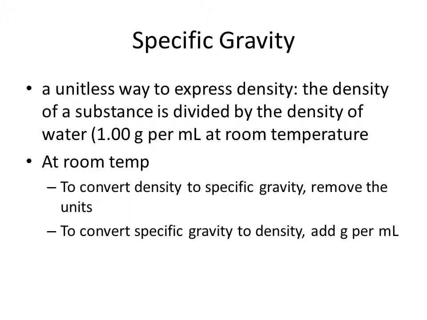But remember, the density of water at room temperature, let's say, is 1 gram per milliliter. So basically, you just remove the units from density and you have its specific gravity. To convert specific gravity to density, add gram per milliliter as a unit.